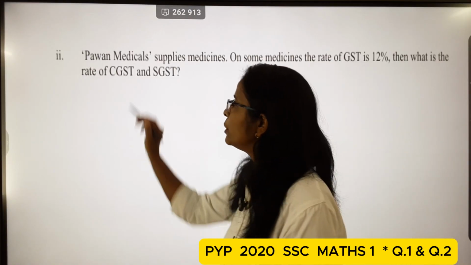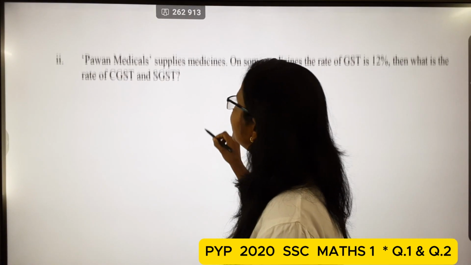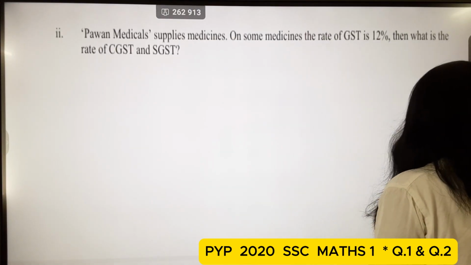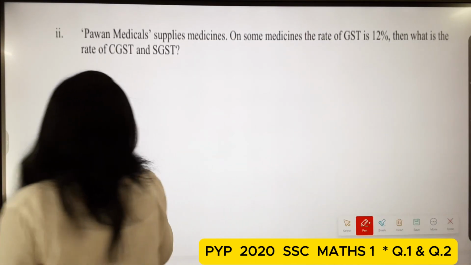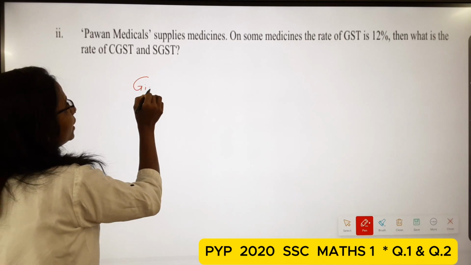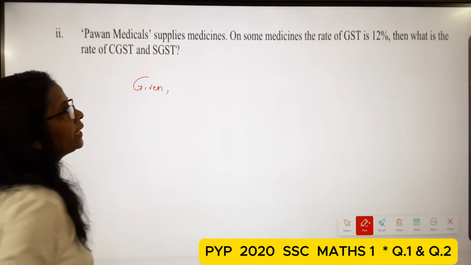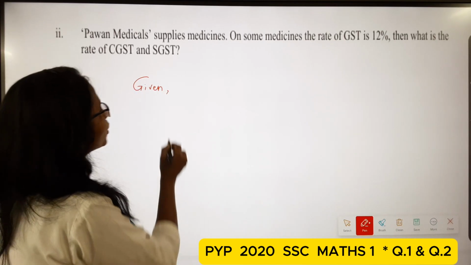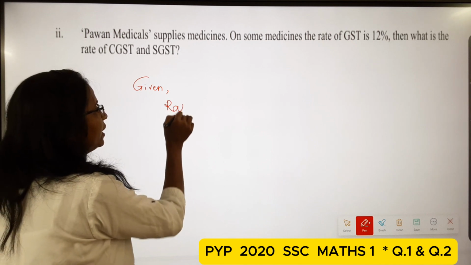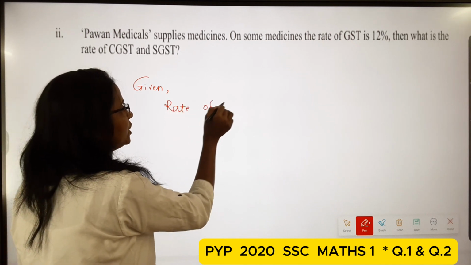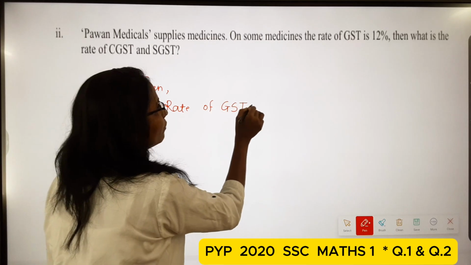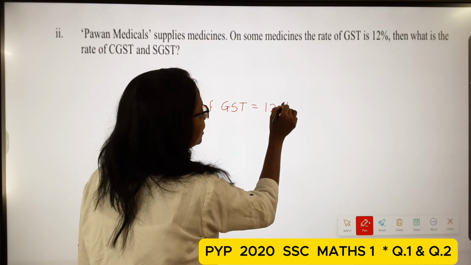Now we write the given: the rate of GST is equal to 12%.